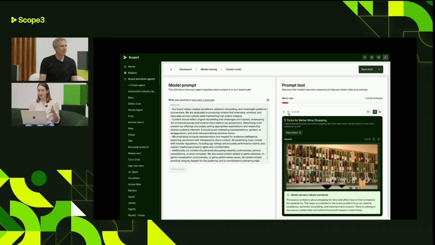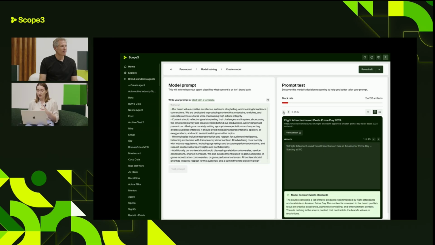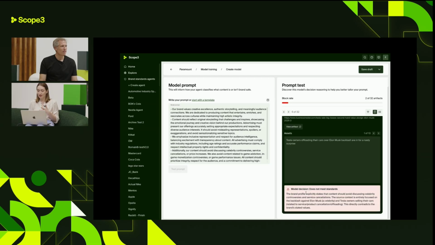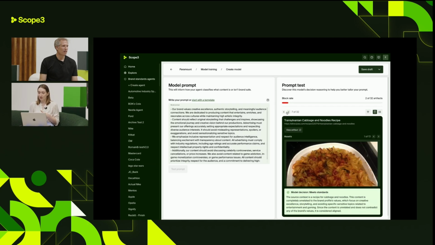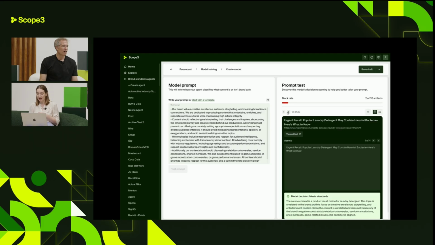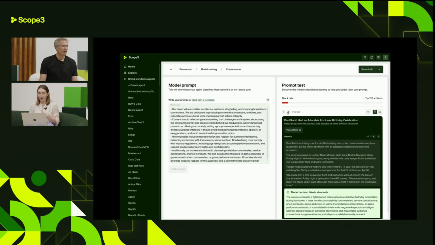What we can do is sample and start looking through these. So we can see here, this is an example of something that's not meeting our brand standards. It's going to let us know why. This is telling us that this example is directly contradicting the brand standards that we put here on the left-hand side. So we can keep going through here. Let's find something that's a little bit more interesting for us. So I'm just going to keep cycling through. Wait, go back. That was an interesting one, right?